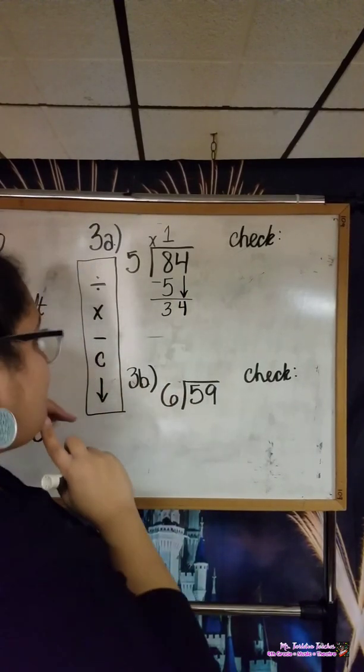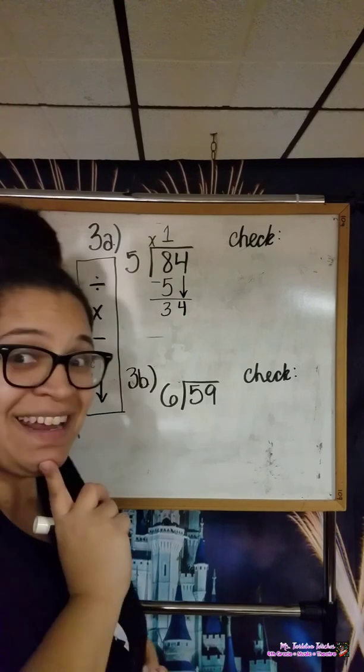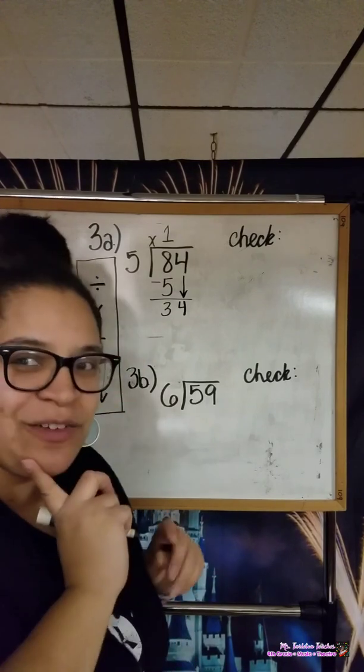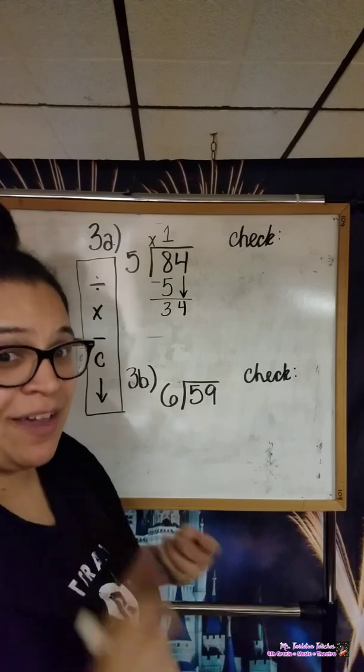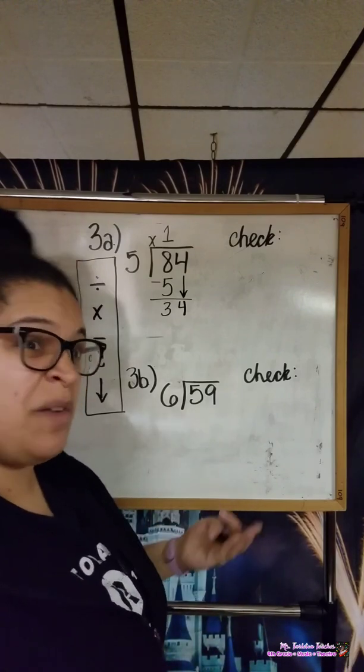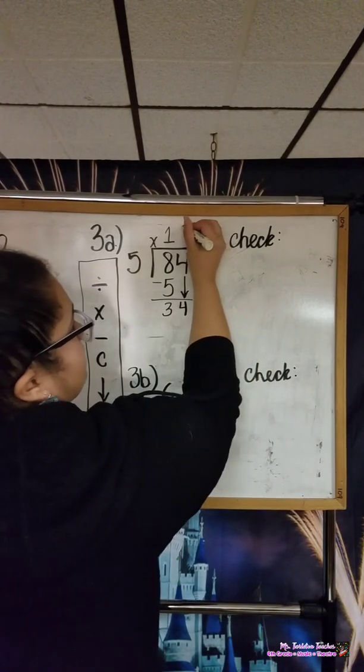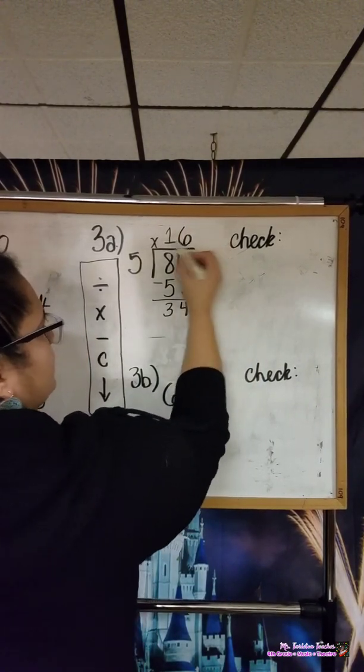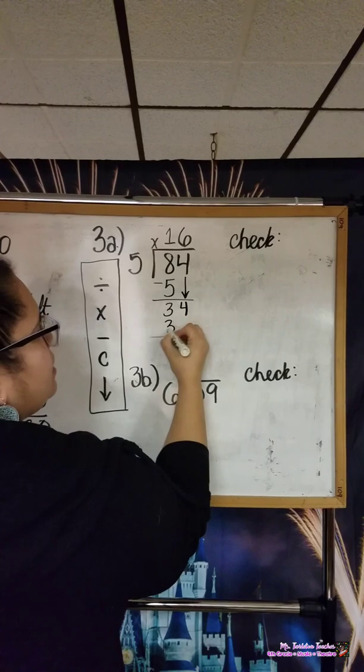So we're going to start all the way back up at our division process, beginning with dividing. So we ask ourselves, what's 34 divided by 5? And we know that 34 divided by 5, we get 6 without going over. So we put 6 up here in our quotient. 6 times 5 equals 30.